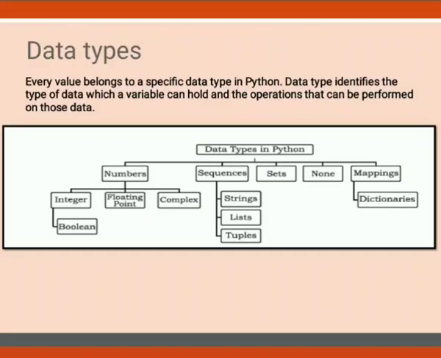Today, in this session, we will learn what a data type is. First of all, let us learn what we mean by the word data type. Every value belongs to a specific data type in Python. A data type identifies the type of data which a variable can hold and the operations that can be performed on that data. I would like to explain this with the help of an example.